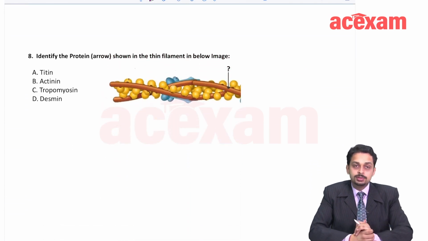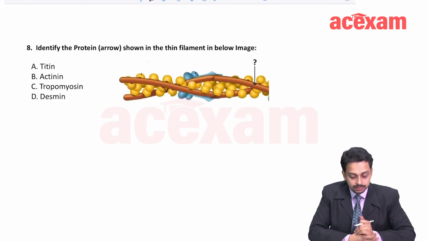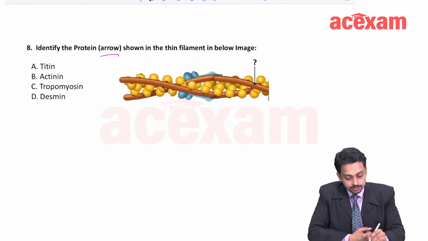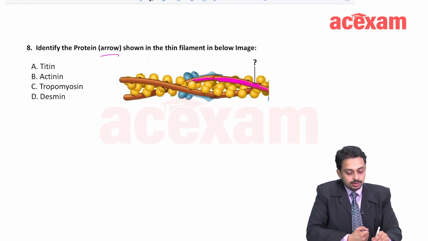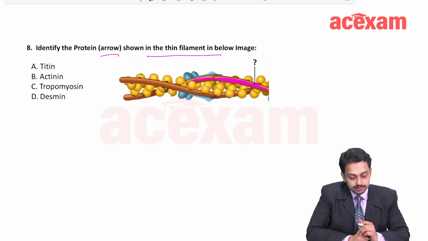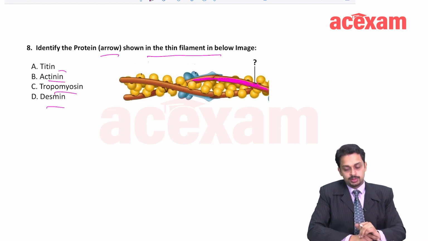This is another related question. You have to identify the protein marked by the arrow, shown on the thin filament. Is this titin? No. Actinin, tropomyosin, desmin? Anyone?